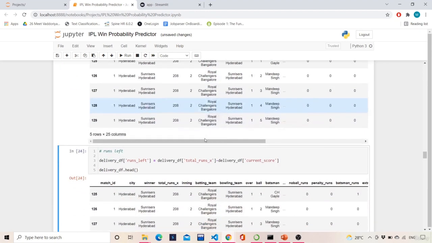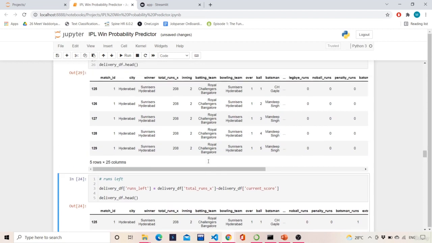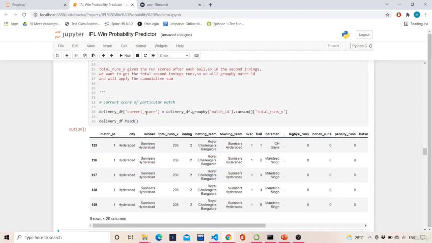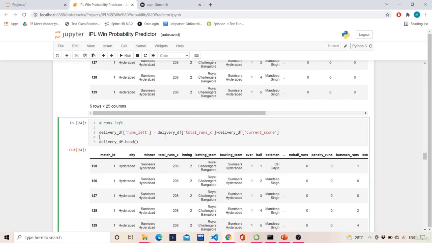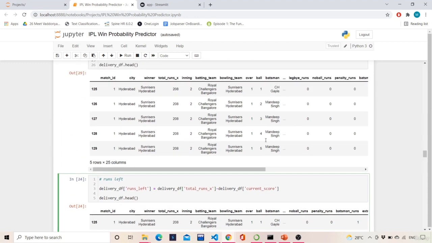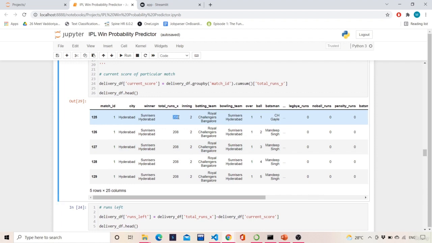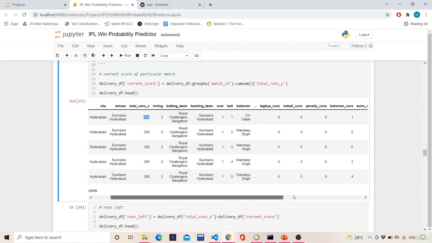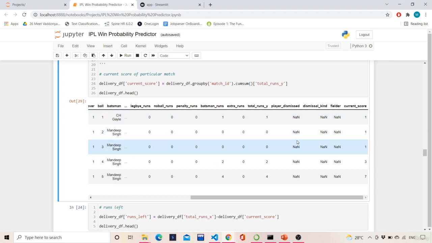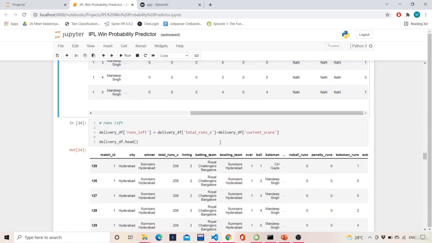Now I'll consider the runs which are left. This current score is basically the ball by ball score. So how many runs are left? That is also a good feature which we need to extract. So runs left will be total runs X minus current score. Total runs X is the target which has been given by team A. Now we are batting as team B and our current score is, let's say, 1. So how many runs will be left to chase? 207 runs are left to chase, right?